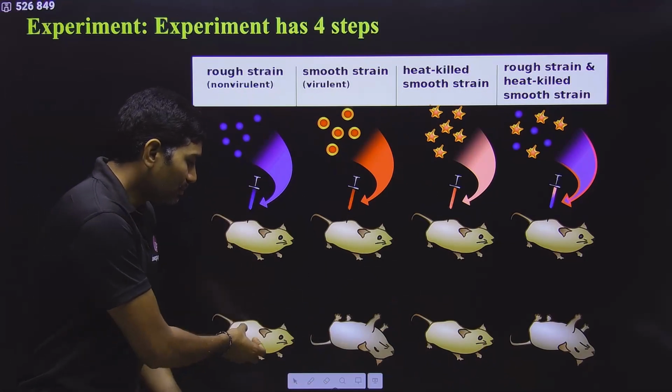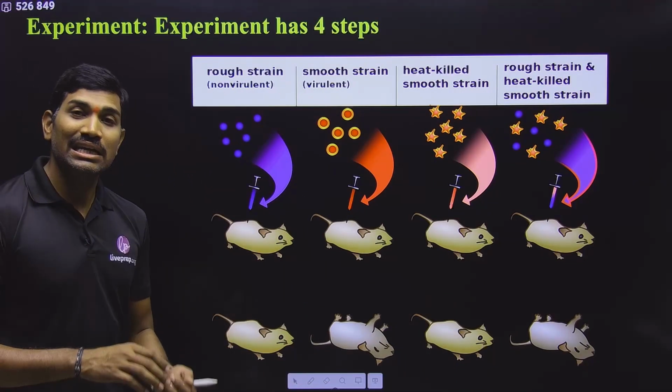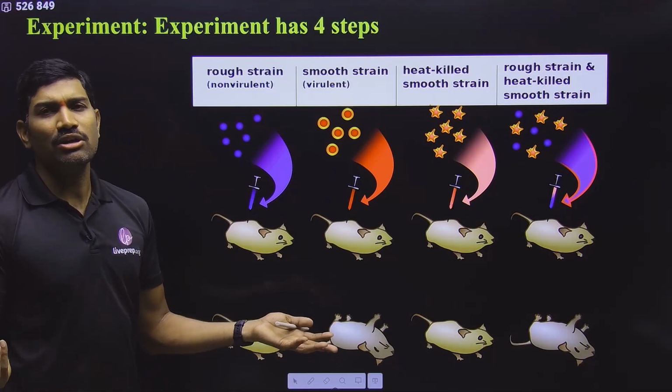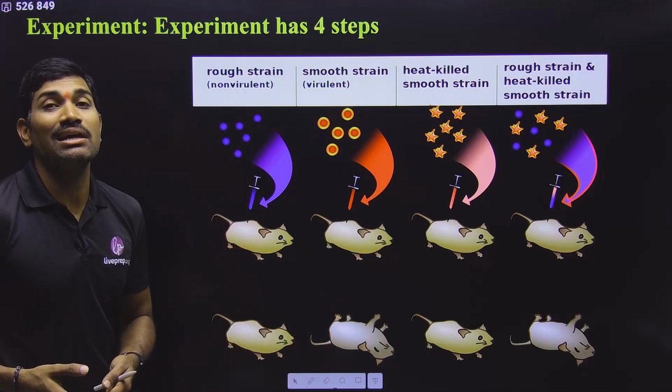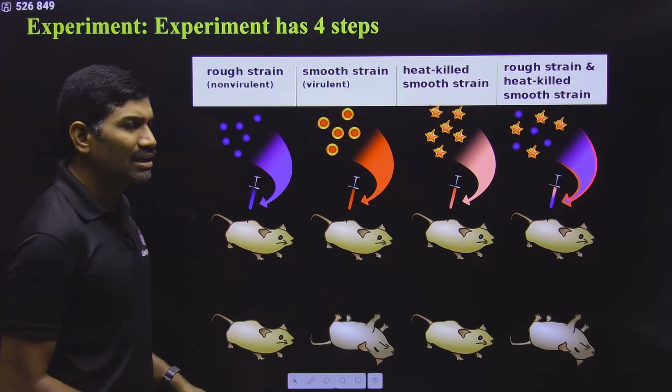And from the lungs of these mice, he recovered living R. They are not causing disease, and he injected R and recovered R from the lungs. So no problem. That is as expected.